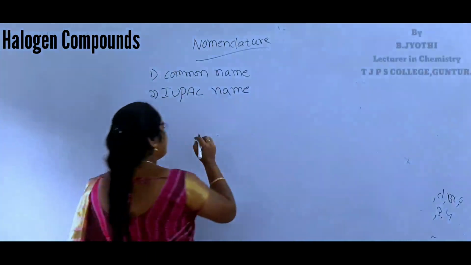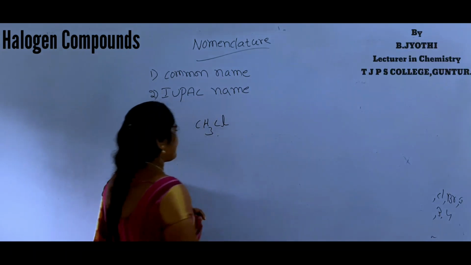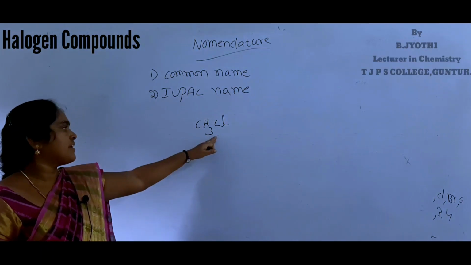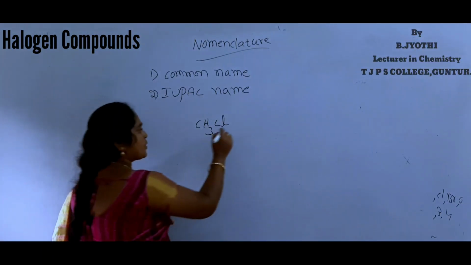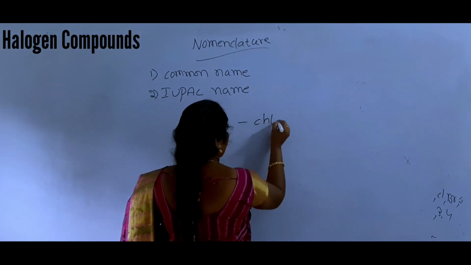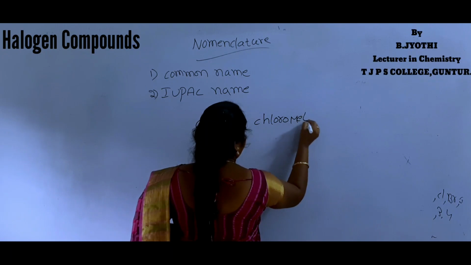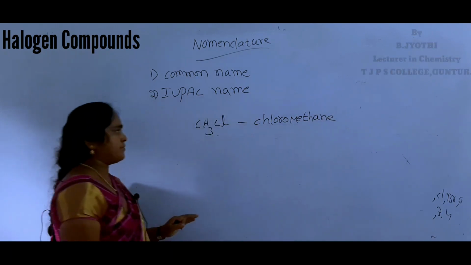For example, this compound's IUPAC name is chloromethane.